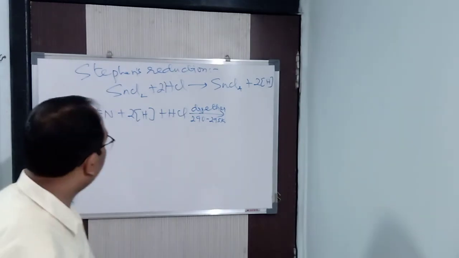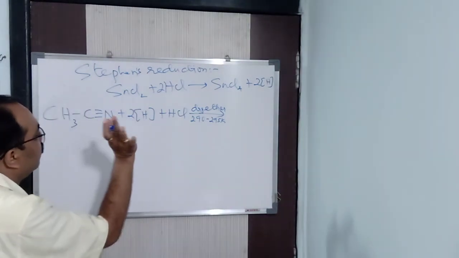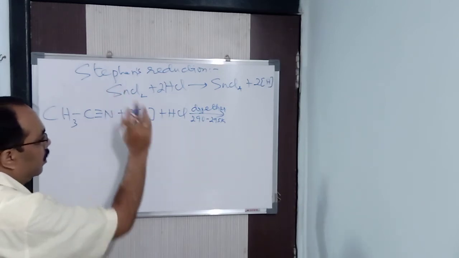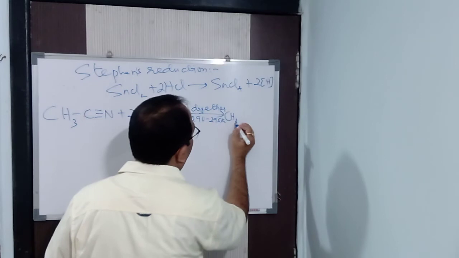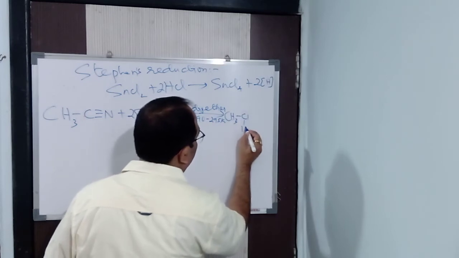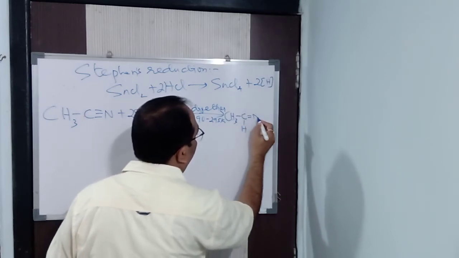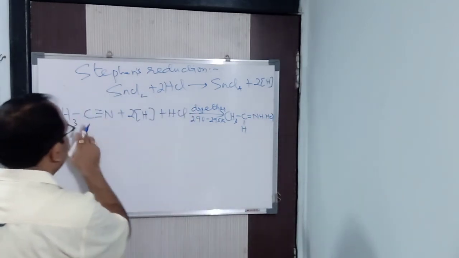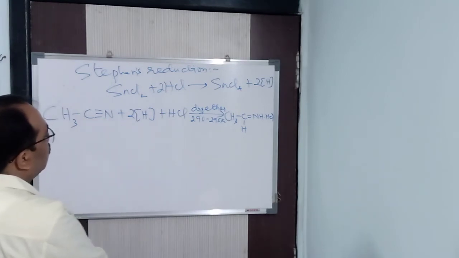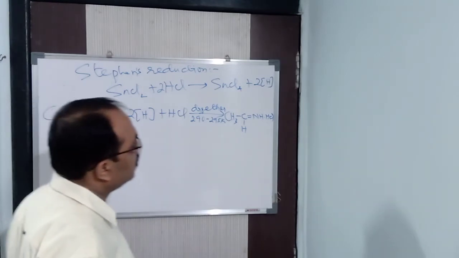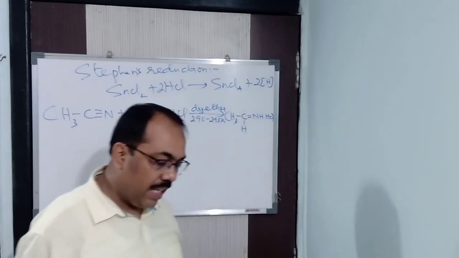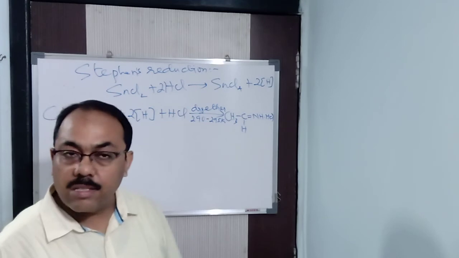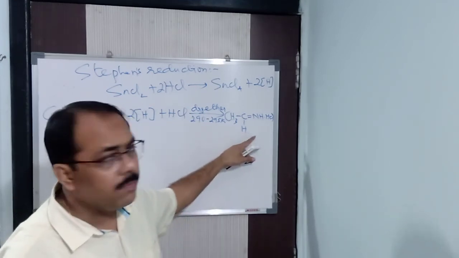So what is going to form? It is an addition reaction. H will be added here and N will go with HCl. So what I am going to get, see here, is CH3CH=NH·HCl. H is added here and N reacts with HCl to form this addition product. That means you get an imine, and you know that it is not stable. So what is the name of this compound? Acetaldimine hydrogen chloride.